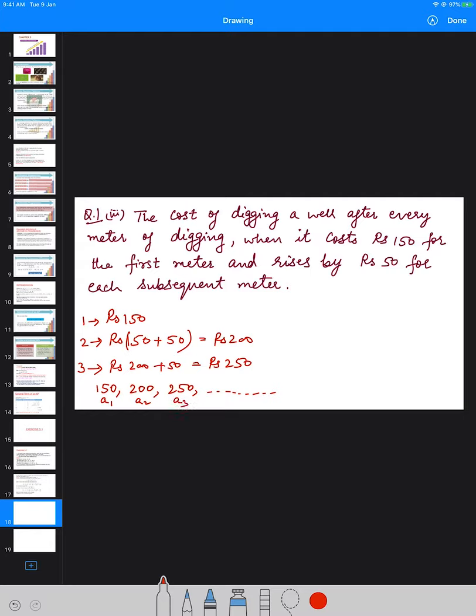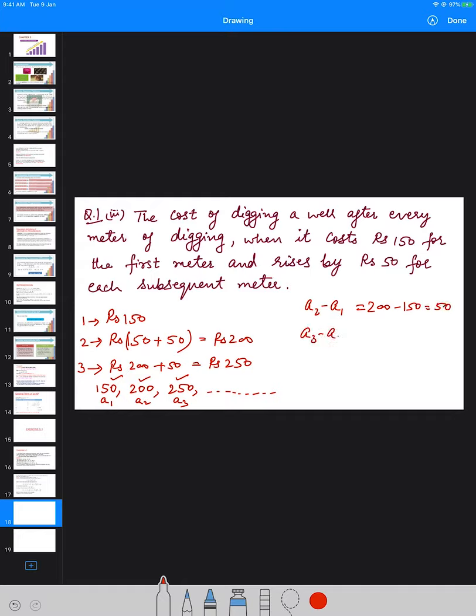And you know what is an AP? We have to check whether the difference between two consecutive terms remains the same throughout the sequence or not. So what is A2 minus A1? We will not write A1 minus A2. We always subtract the first term from the second term, the second from the third term, and so on. So it is 200 minus 150, which is equal to 50.